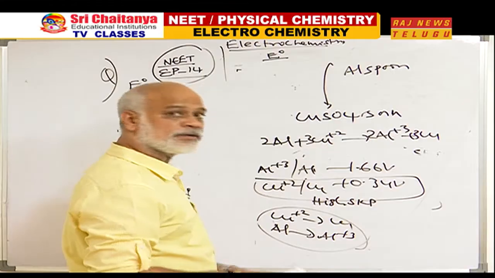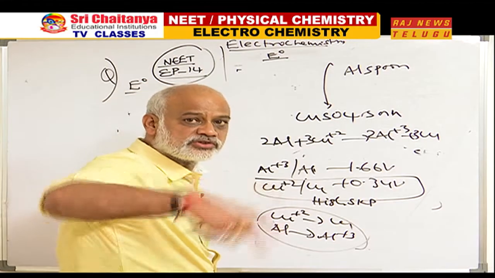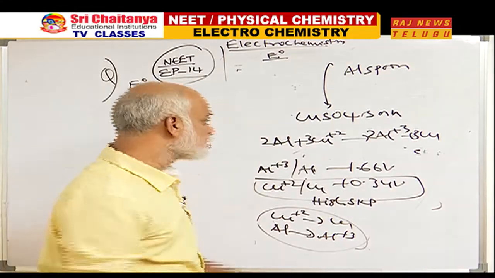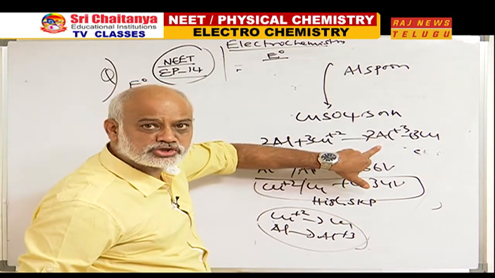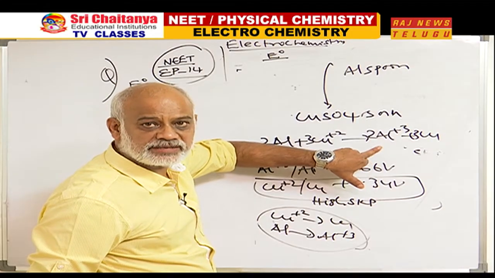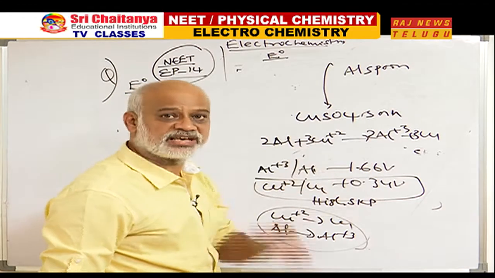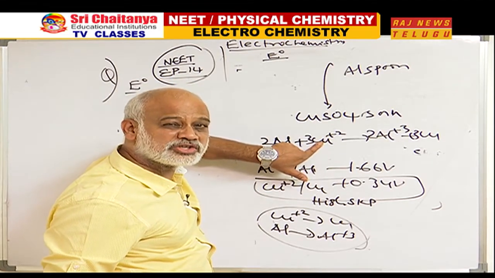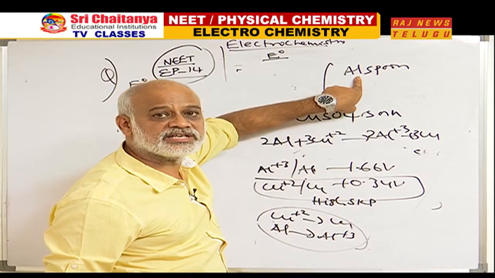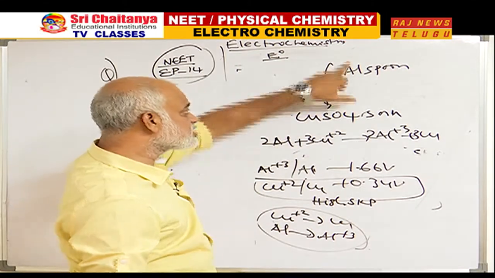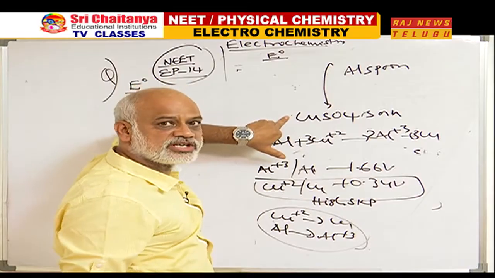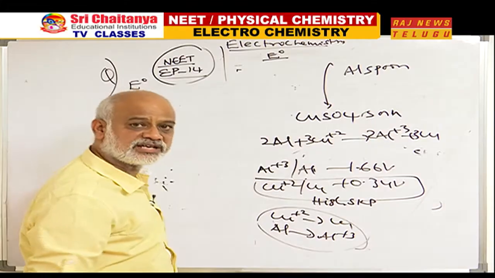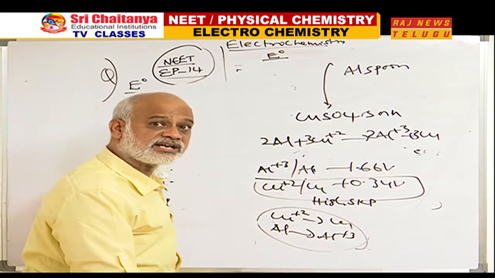Therefore, if you use aluminum spoon to stir copper sulfate solution, a reaction occurs, due to which aluminum dissolves in the solution and forms Al plus 3 by undergoing oxidation. At the same time, some cupric ion reduces to copper and deposits on aluminum spoon. I repeat, when I am using aluminum spoon to stir copper sulfate solution, there is an issue. Why? Because it says the reaction is spontaneous. Therefore, some reaction surely occurs.